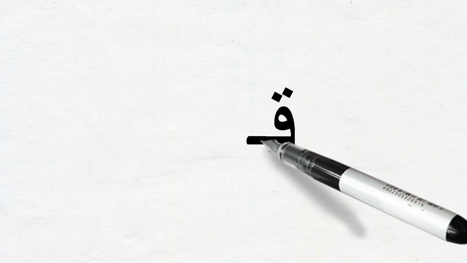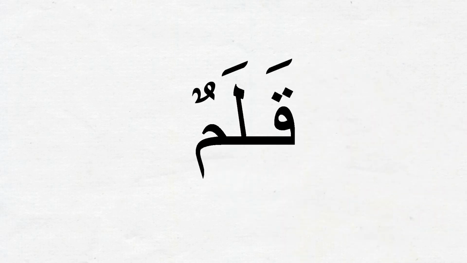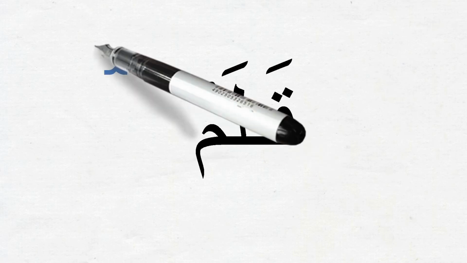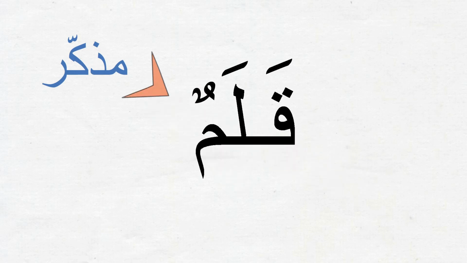So just to make sure we understand what we learned so far, let's quickly practice with a few example isms. For example, let's take qalamun, a pen. Qalamun is a regular ism that we all are familiar with. Can you tell me, is it mudhakkar or mu'annath? Notice it doesn't end with ta marbuta. Qalamun is mudhakkar. It is masculine.